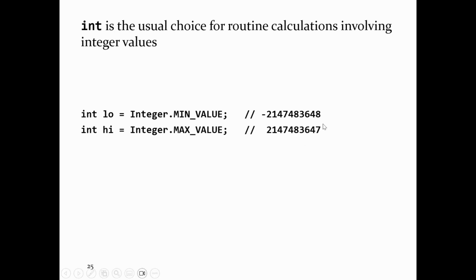Notice that they're not exactly symmetric about 0. That's an 8, that's a 7. If you want a value smaller than the minimum, you can't use int to represent it. If you want a value bigger than the maximum, you cannot use int to represent it. You must use some other type.